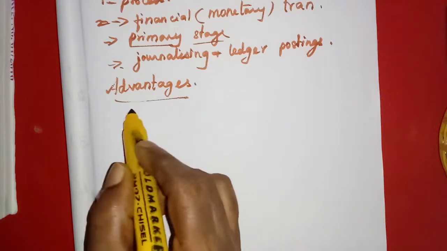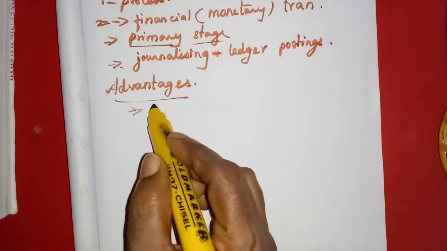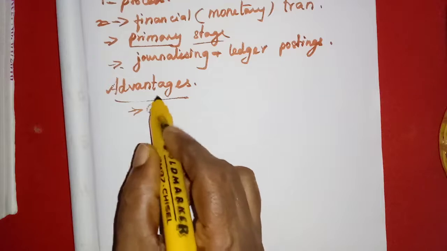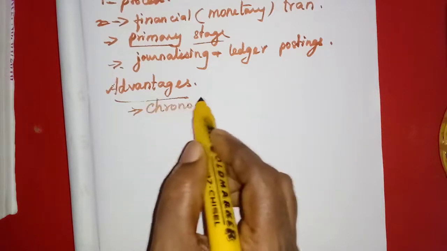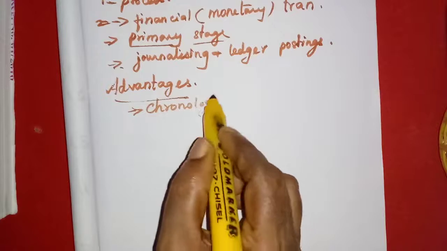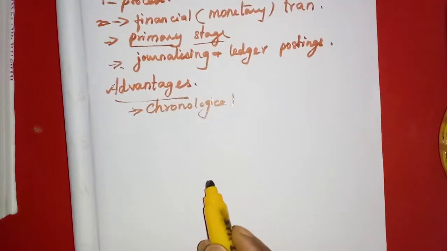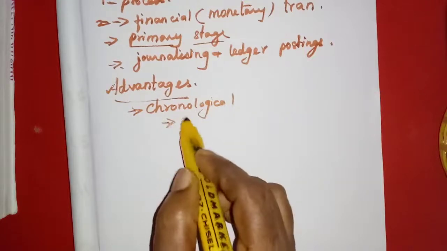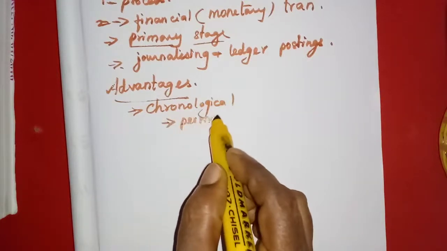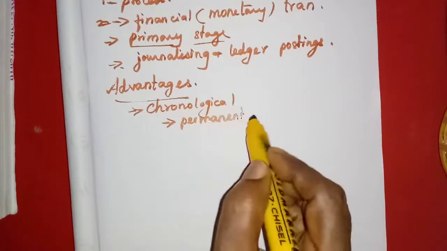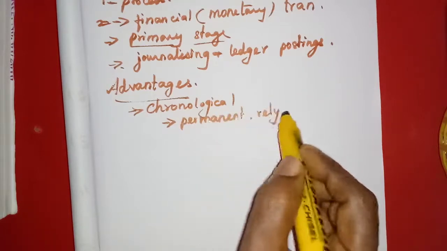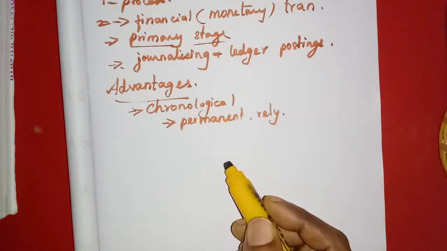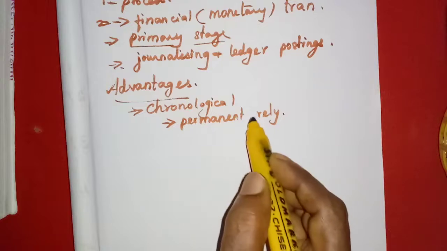Since we enter all the monetary transactions in the books of accounts in chronological order, we have one permanent account book.